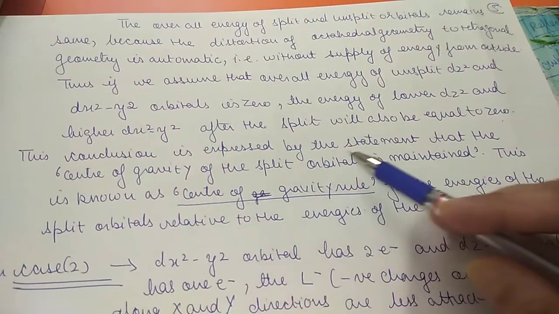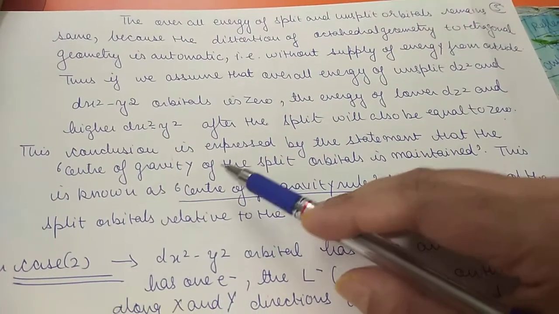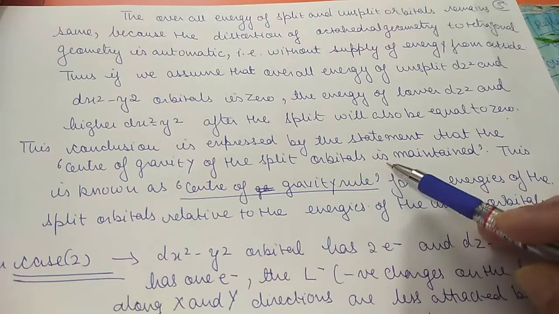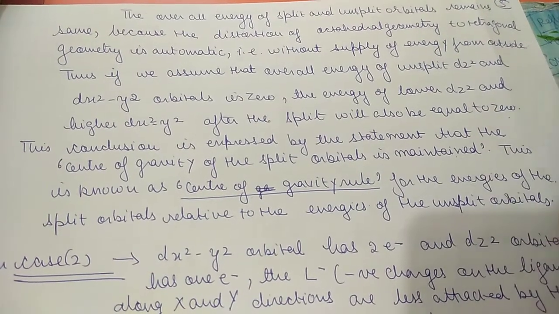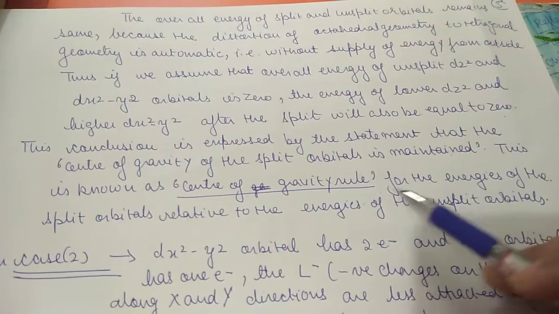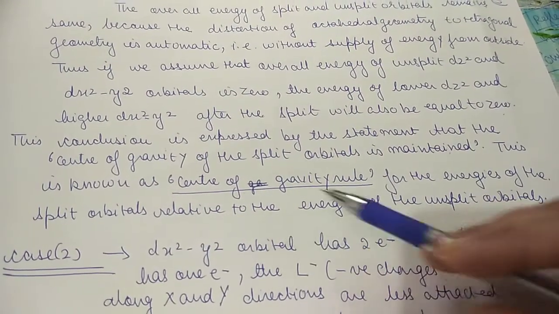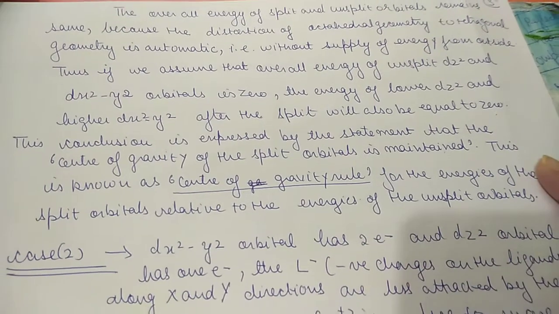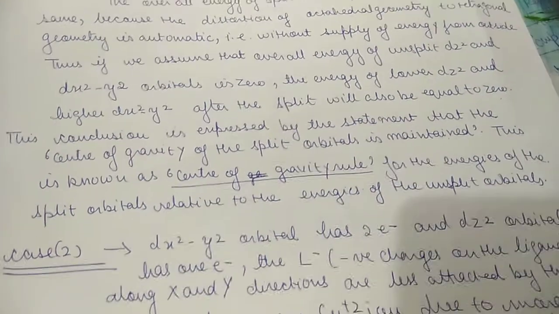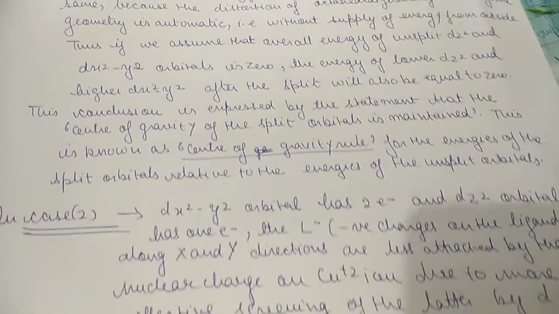This conclusion is expressed by the statement that the center of gravity of split orbitals is maintained, meaning total energy remains the same, and this is known as the center of gravity rule for energies of split orbitals relative to energies of unsplit orbitals. Now next we have case number 2.